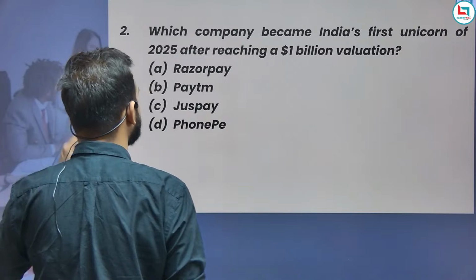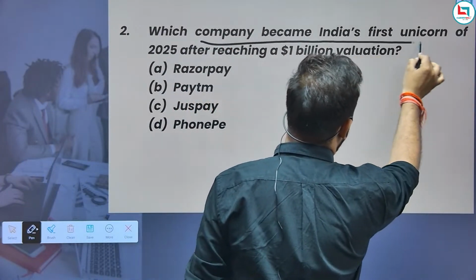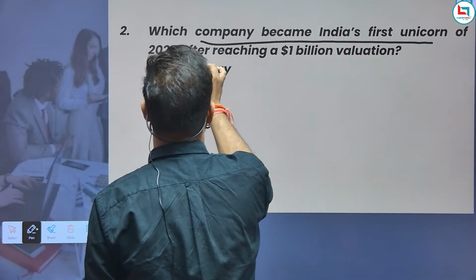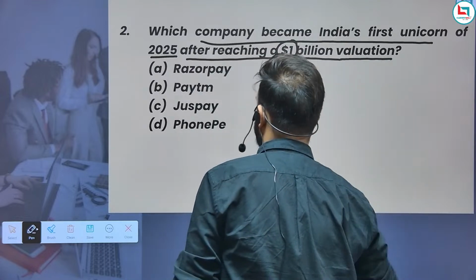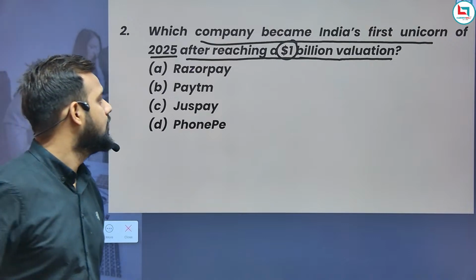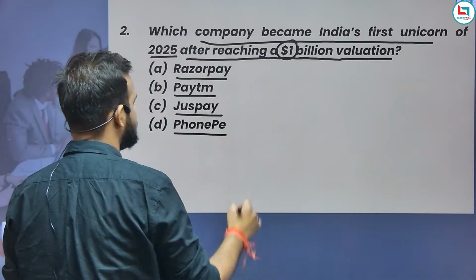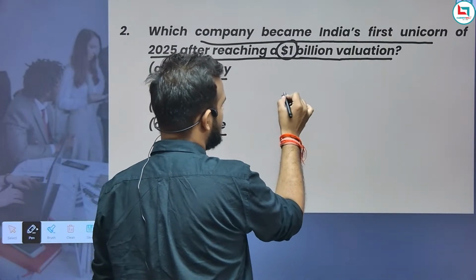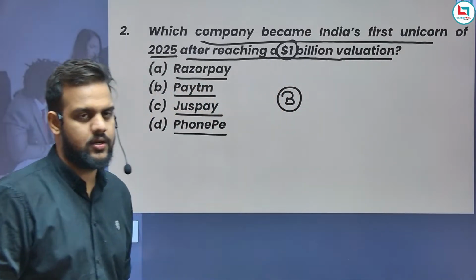Next. Which company became India's first unicorn of 2025 after reaching a $1 billion valuation? Come on, answer this one. Which company? Is it Razorpay, Paytm, Jazzpay, or PhonePe? It's a Bangalore company which has reached a $1 billion valuation.